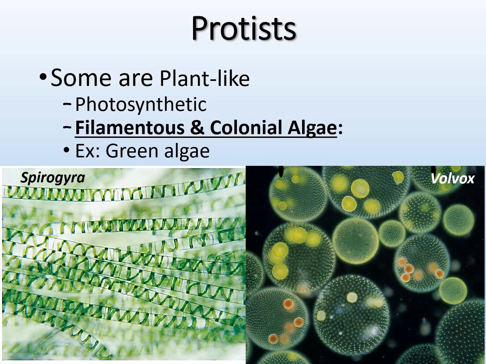So some are also filamentous or colonial. So green algae, these are two examples. The filamentous one on the left is Spirogyra. So you can see it kind of spirals, or it's filamentous. And then we have Volvox on the right, which is a colonial algae. So it lives in colonies. Okay, and so these are examples of green algae. And they're all photosynthetic, right? So they're green.